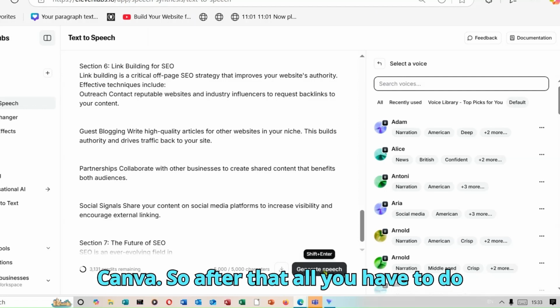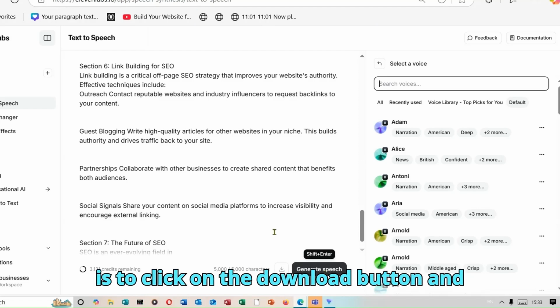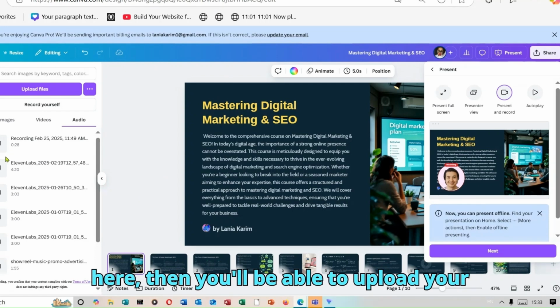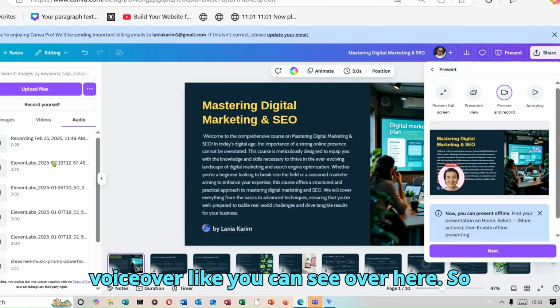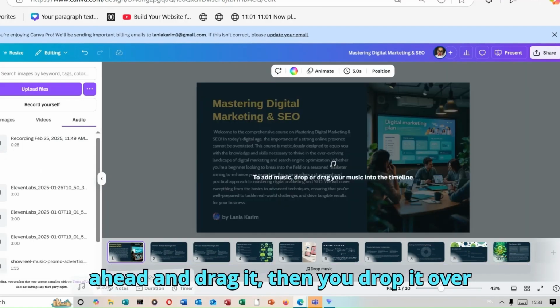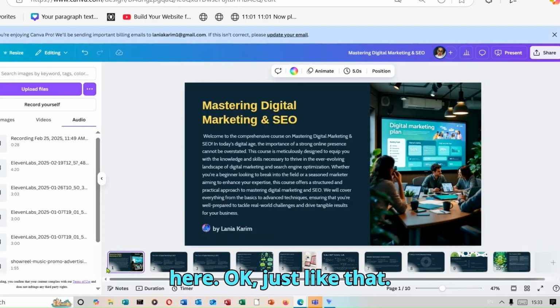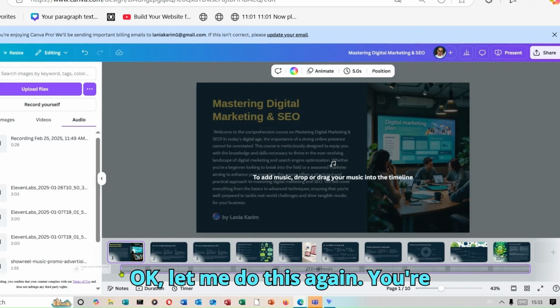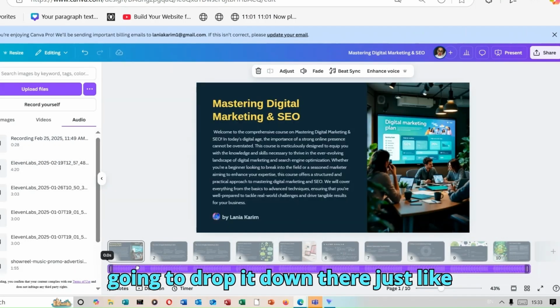After that, all you have to do is click on the download button, and then you're just going to go back to Canva and click on the upload option over here. Then you'll be able to upload your voiceover, like you can see over here. Once you're done, you're just going to drag it and drop it over here. Just like that. Let me do this again. Going to drop it down there, just like that.